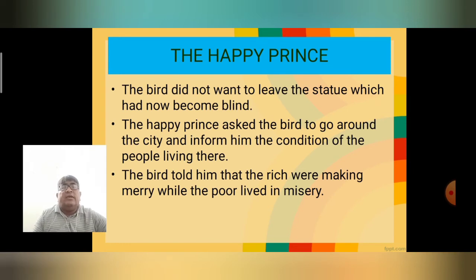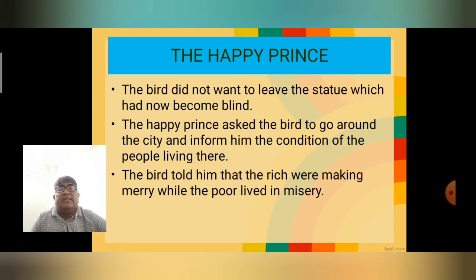The bird did not want to leave the statue, which had now become blind. The Happy Prince asked the bird to go round the city and inform him of the condition of the people living there. So the bird made a big round, and it was night time, and he could see that there were two children sleeping and taking rest under the bridge, shivering with the cold wind, and extreme cold was there outside, and they both were embracing because they wanted to save their life from this extreme cold.